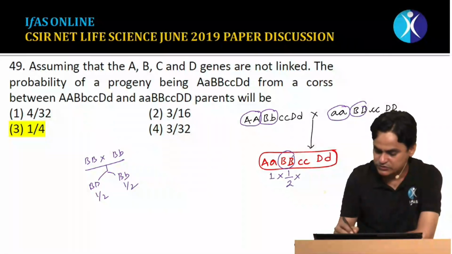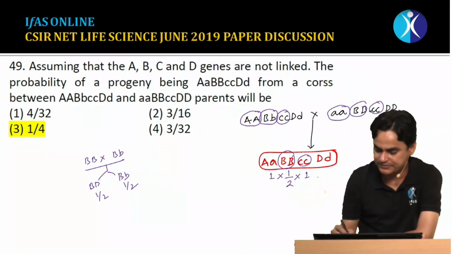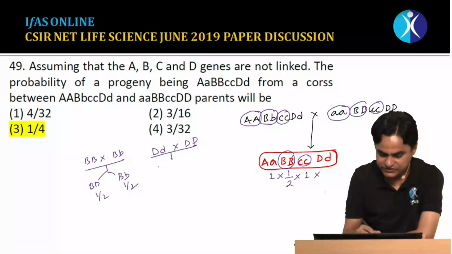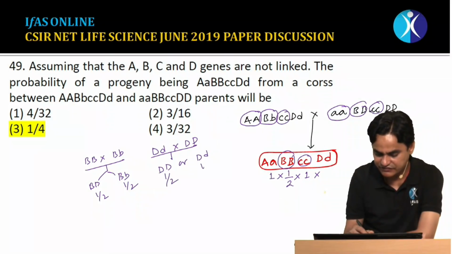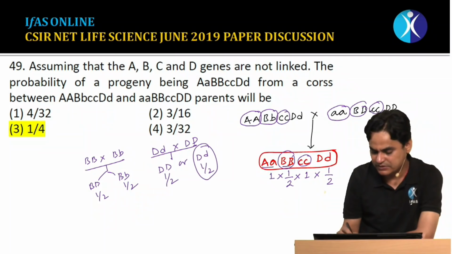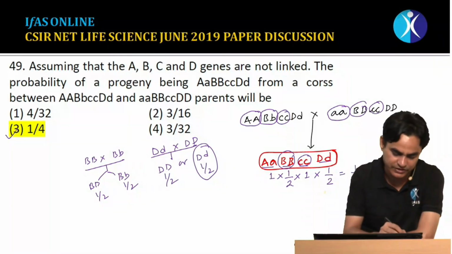Then the cross between small c and small c, the chance that you will get small c is 100%. Again, this is the only chance. Again, if you cross capital D, small d with a DD, only two choices are possible. The chance of getting this is half, the chance of getting that is half, and this is being asked. So the chance of getting this is half. The chance of getting capital A, small a, capital B, small c, capital D, small d is the multiplication of these, and this would be 1 by 4. So the correct answer would be 1 by 4.